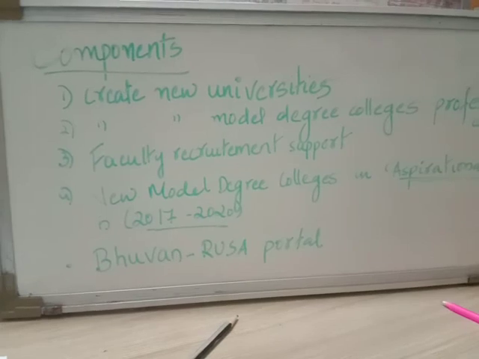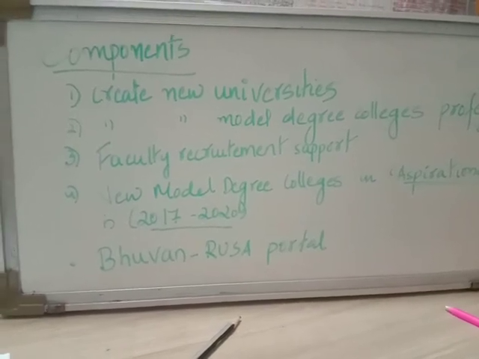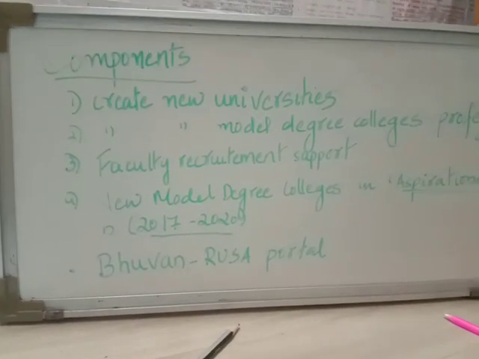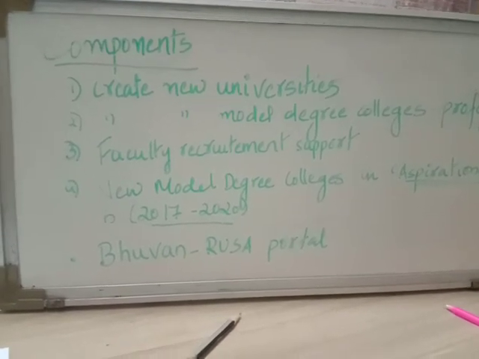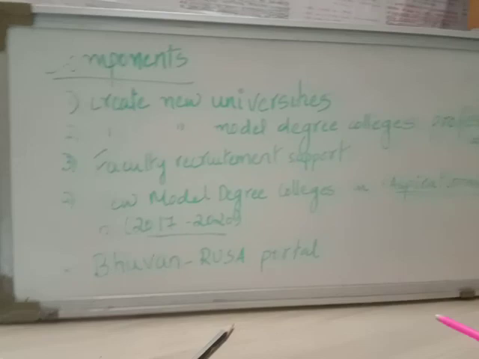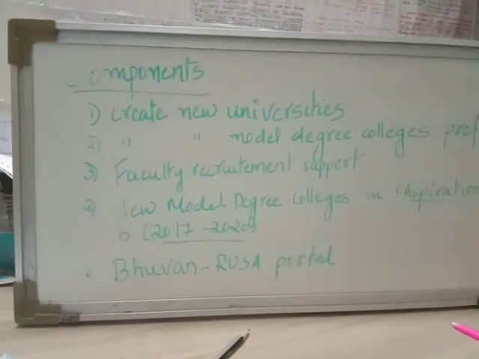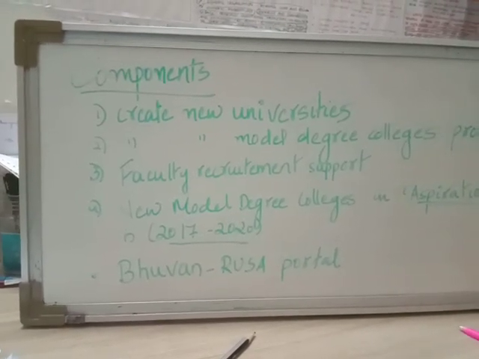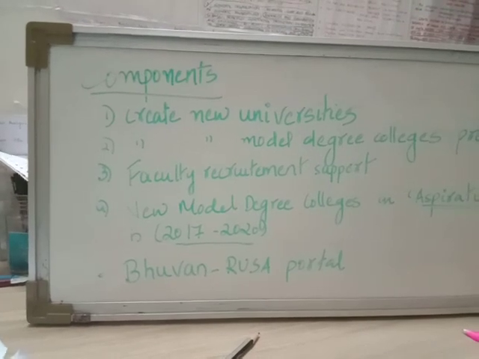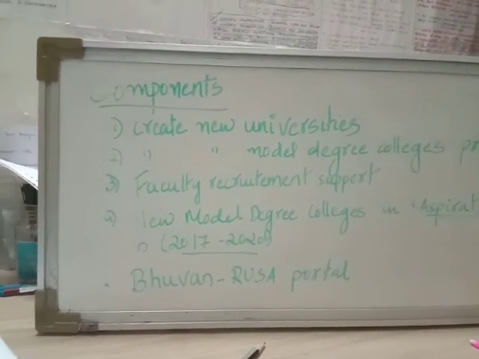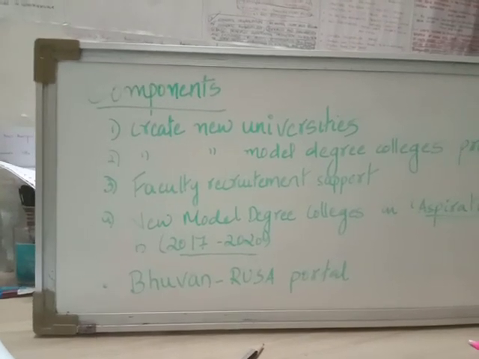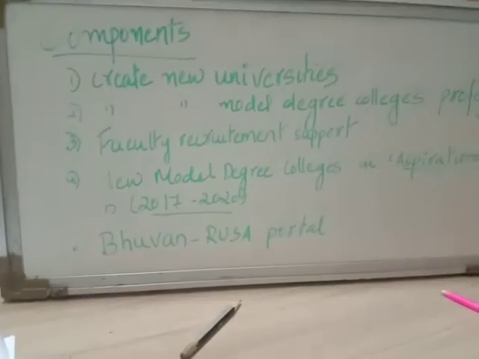So these are the components of RUSA. The Bhuvan RUSA portal becomes extremely important, right? So this finishes the Rashtriya Ucchathar Shiksha Abhiyaan. We saw the launch date, the ministry under which it is launched, the funding patterns, the mechanism, the components, and the objectives of RUSA, and then what the Bhuvan RUSA portal is in particular. So this is about Rashtriya Ucchathar Shiksha Abhiyaan.